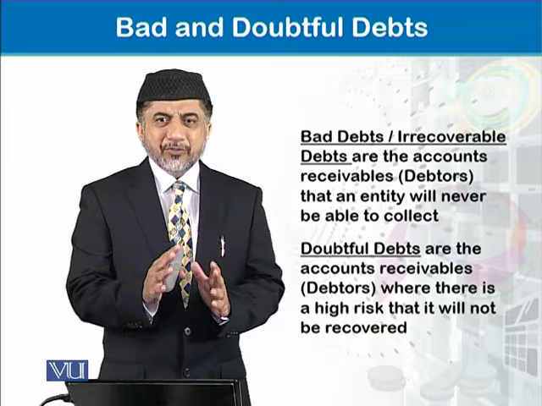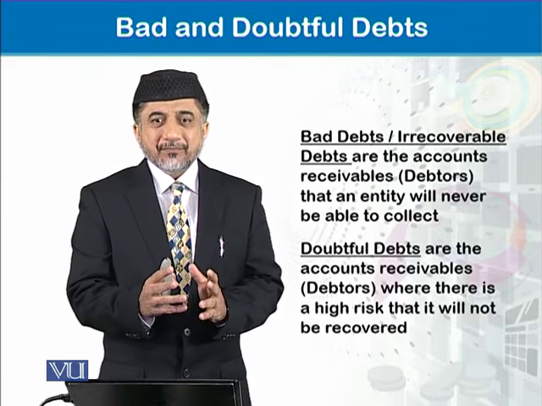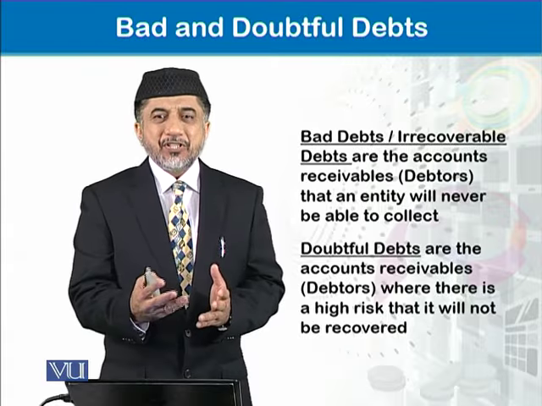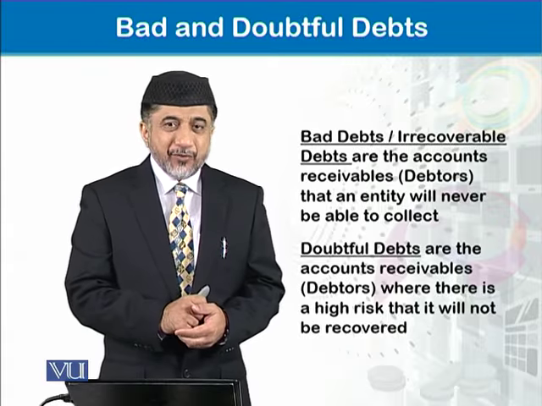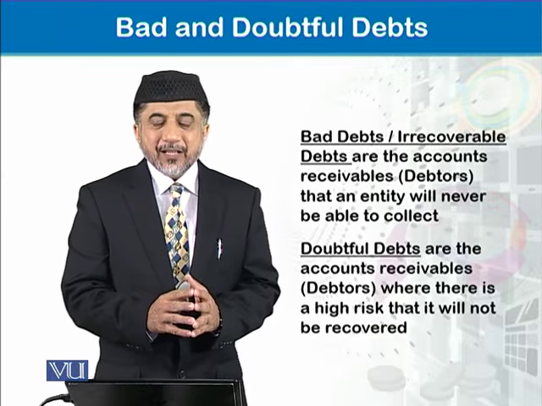So accounting is based upon a pessimistic approach in which the accountant is very much conservative. Why conservative?